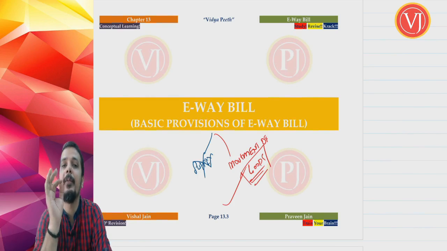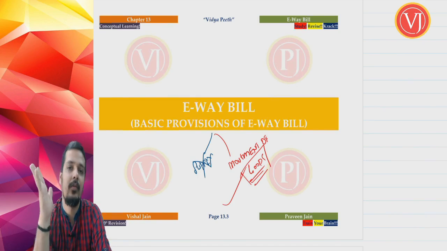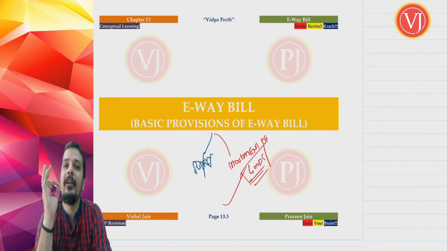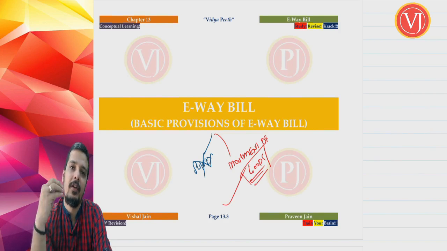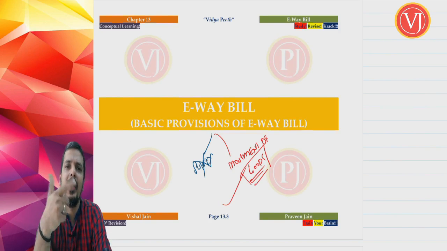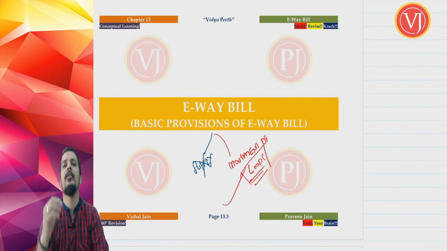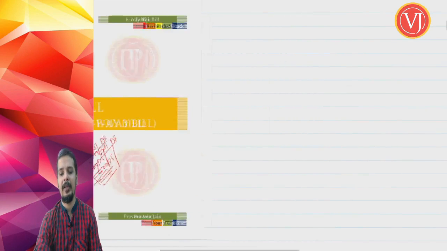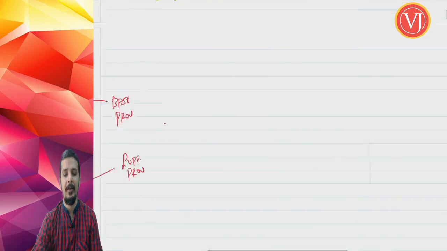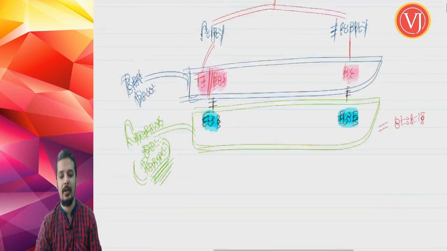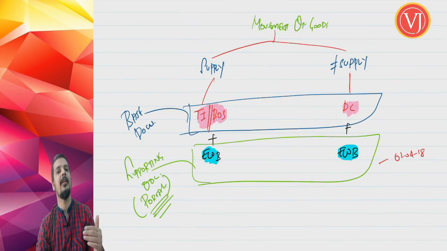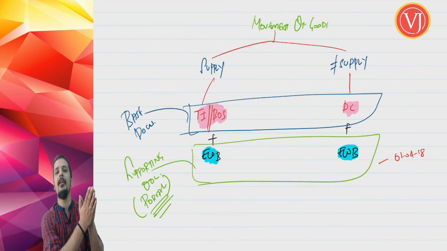Suddenly in this chapter I am telling you, please don't focus on supply, please focus on movement of goods. E-way bill is dependent on movement of goods. If there is supply, the base document is tax invoice or bill of supply along with delivery challan. If there is no supply, the base document is delivery challan along with e-way bill. If the movement of goods is a supply, we have discussed that in the beginning. So please don't forget this basic chart. If there is movement of goods which results in supply, the base document is tax invoice or bill of supply supported by e-way bill.